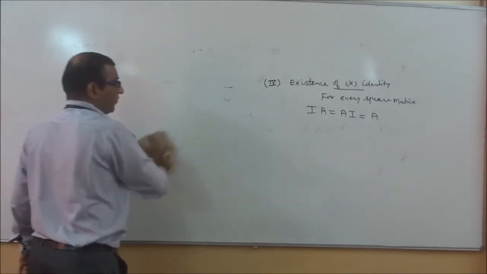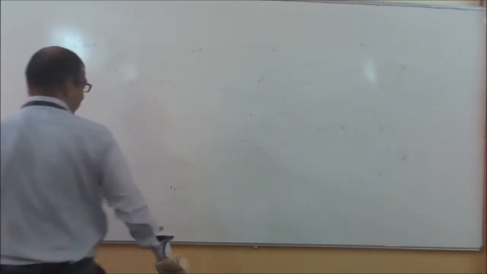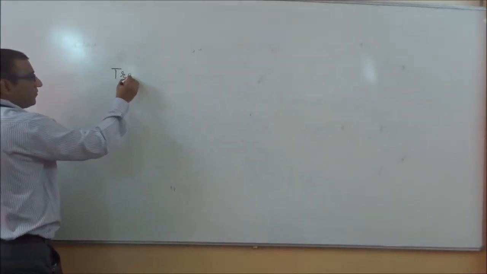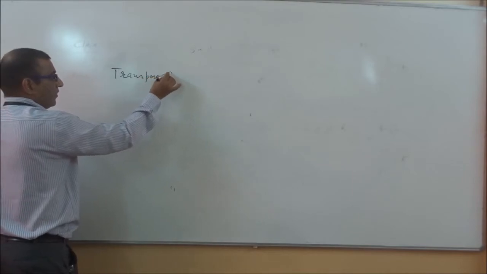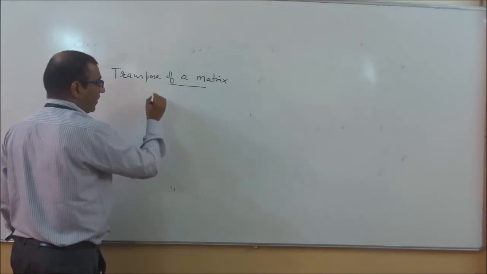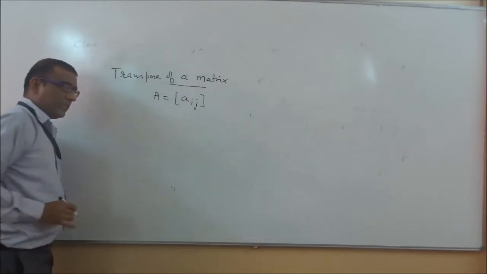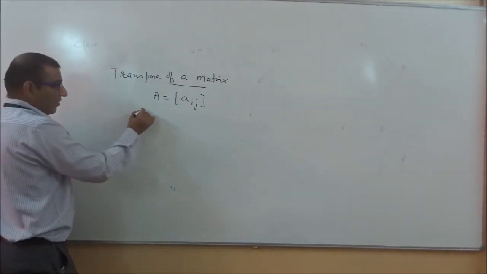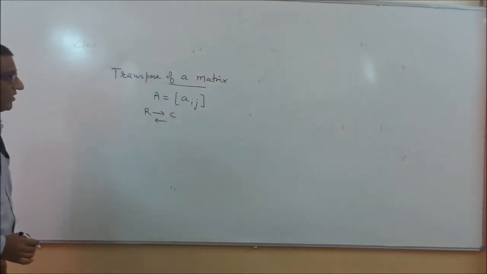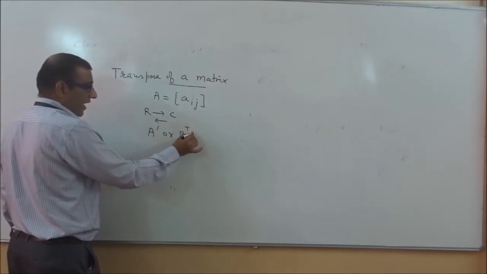After these properties, now we will continue with the next concept, that is the transpose of a matrix. For example, a matrix is given to us, Aij. If we change the rows into columns or vice versa, that type of matrix is known as the transpose of a matrix, and it is denoted by A dash, or A raised to the power T.